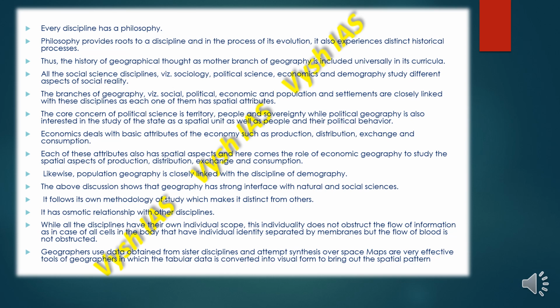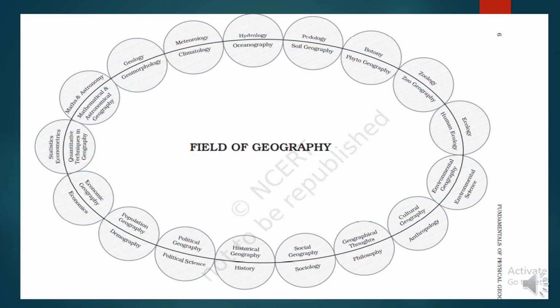Maps are very effective tools of geographers, in which tabular data is converted into visual form to bring out the spatial pattern, to show us how the region is, how the boundaries are, and the shapes and sizes. So this is the field of geography, as you can see here: historical geography, soil geography, botany, then geomorphology, economic geography, environmental geography, then cultural geography, then population geography.